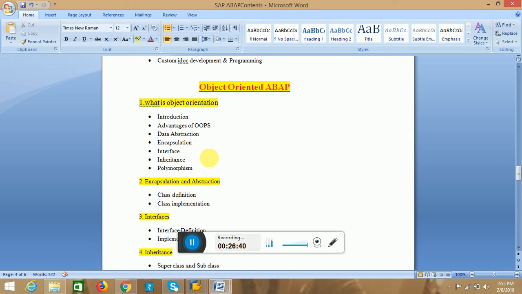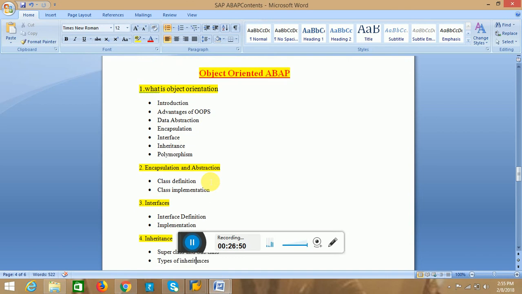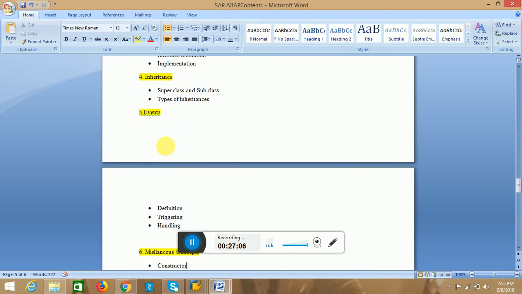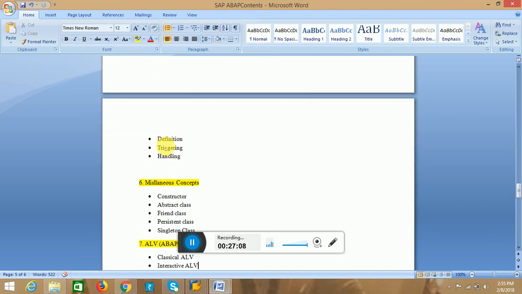Mainly OOPS has data encapsulation, interface, inheritance, polymorphism, etc. I will tell about what is encapsulation and abstraction in detail when we are discussing in the session. Then after that, interfaces, inheritance, and events, and miscellaneous concepts.